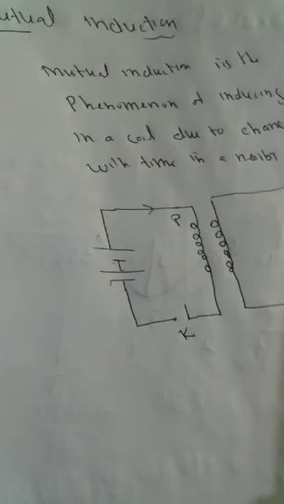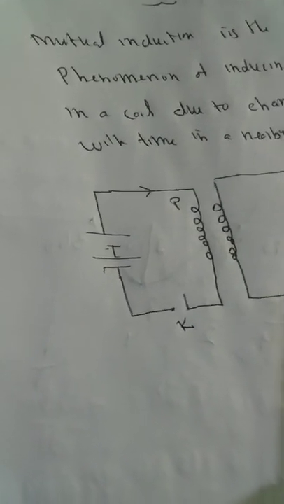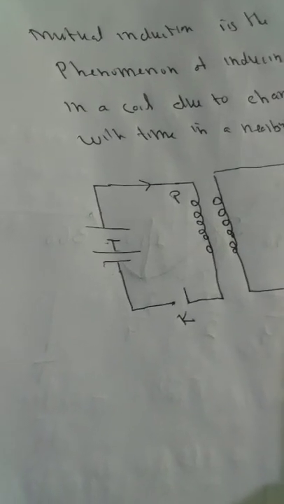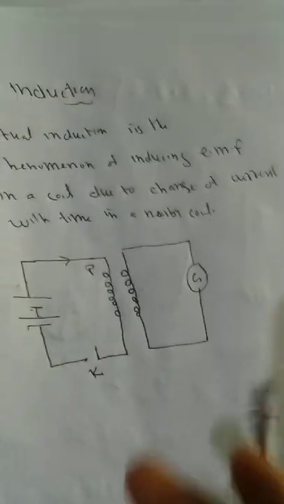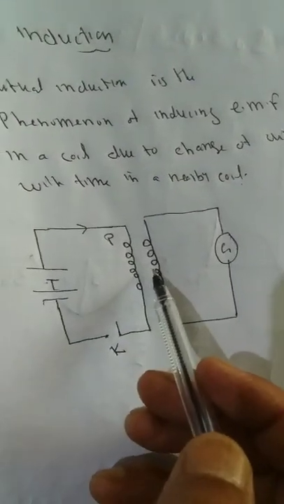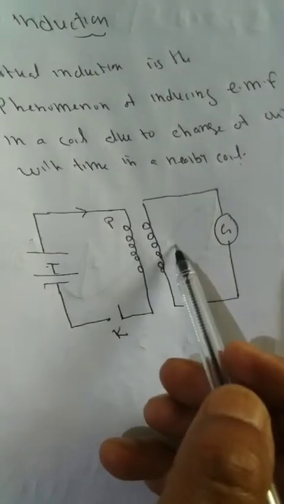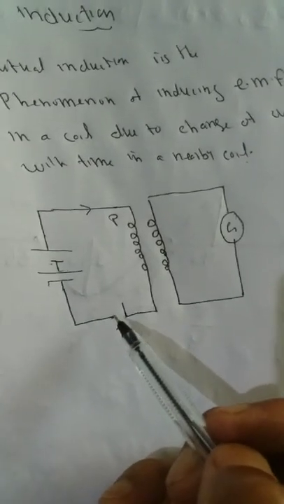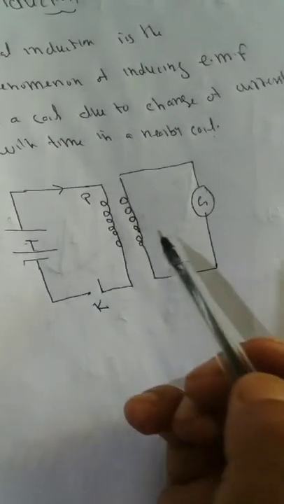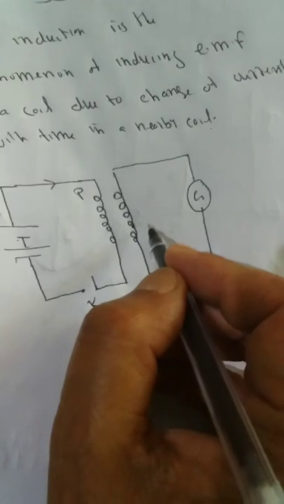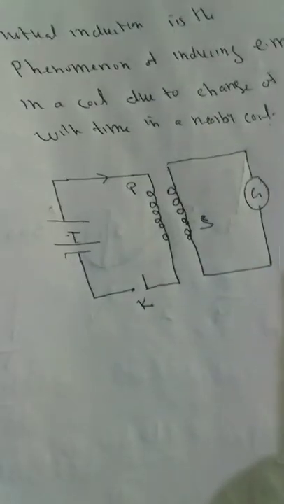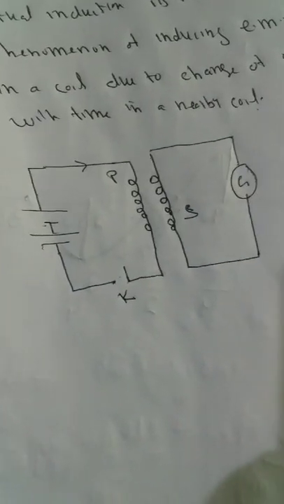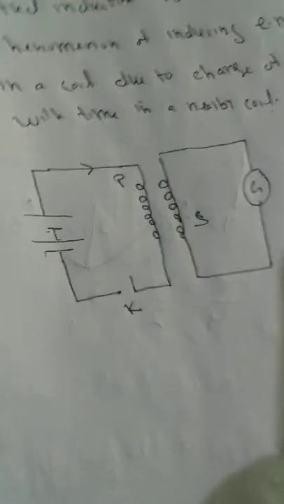But when the current changes, the magnetic field changes, and so the magnetic flux changes. The change of flux due to the change in current in the primary coil passes through the secondary coil. This change of magnetic flux in the secondary coil is responsible for producing EMF.